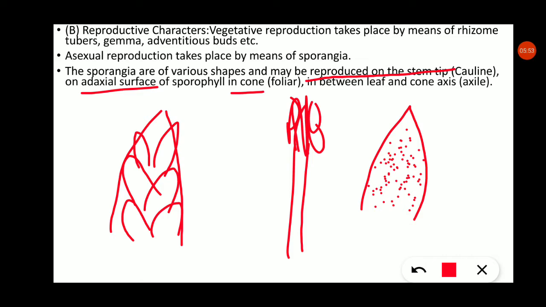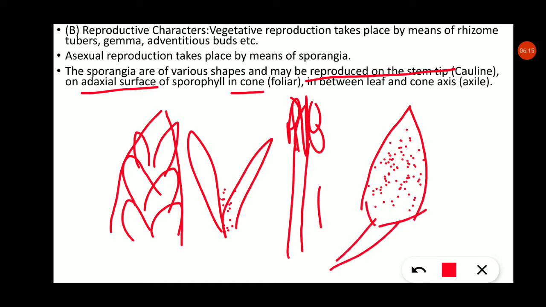They may also form on the adaxial surface of the sporophyll in the cone, that is foliar, and in between the leaf. When two leaves are present, sporangia are formed in between the leaf and the cone axis. This is the cone axis, and at this cone axis the sporangia will form. This is the important point.